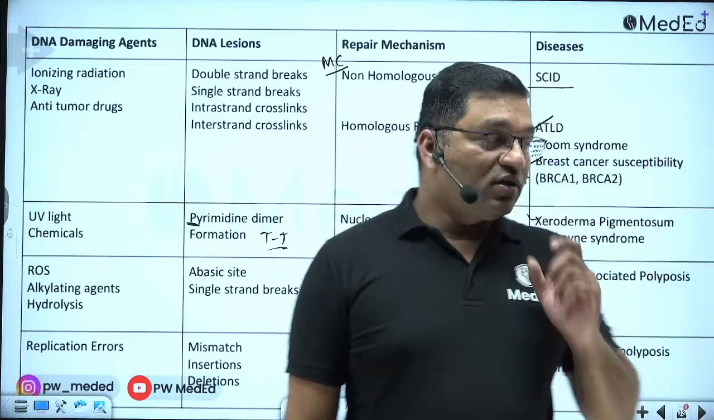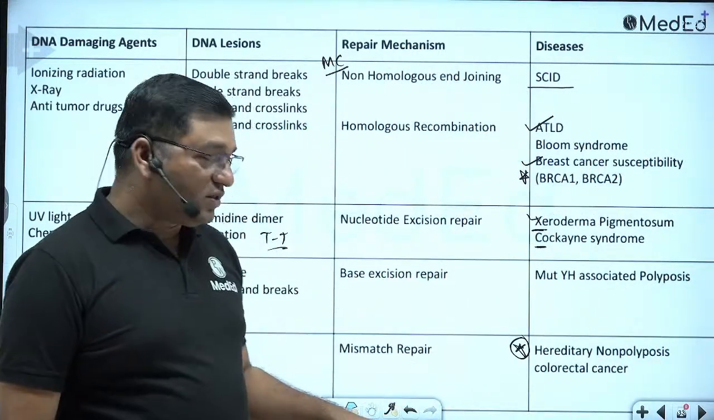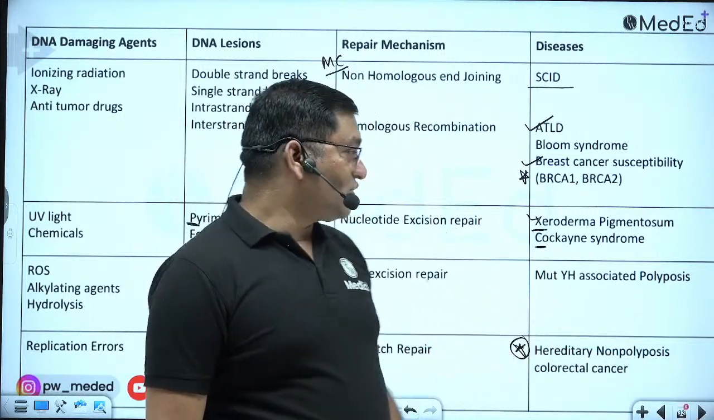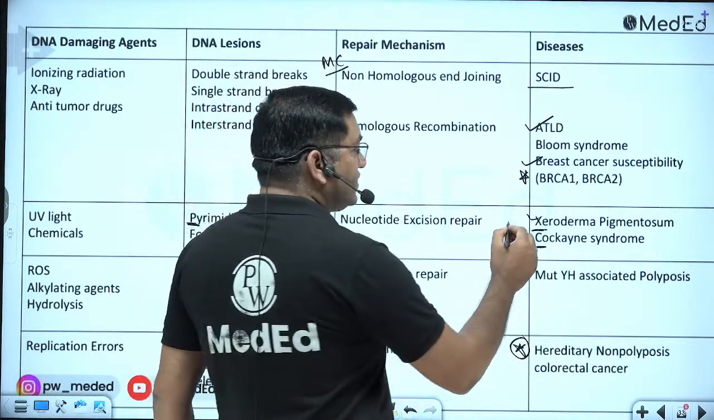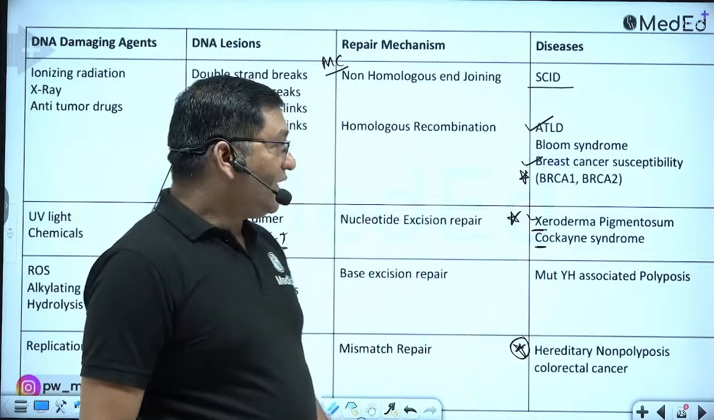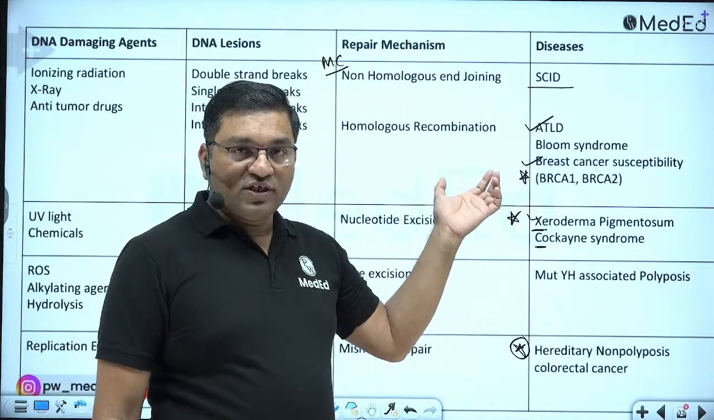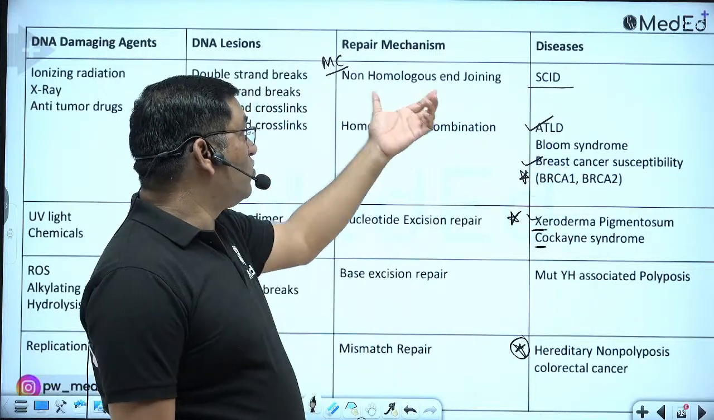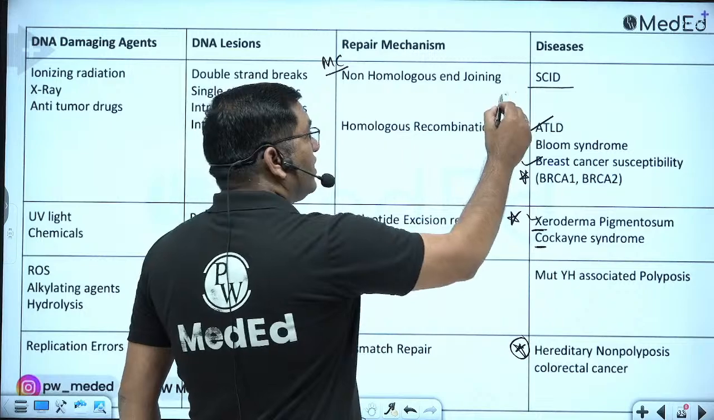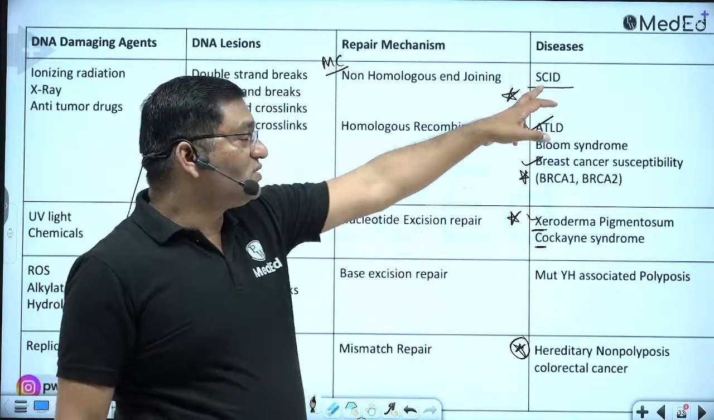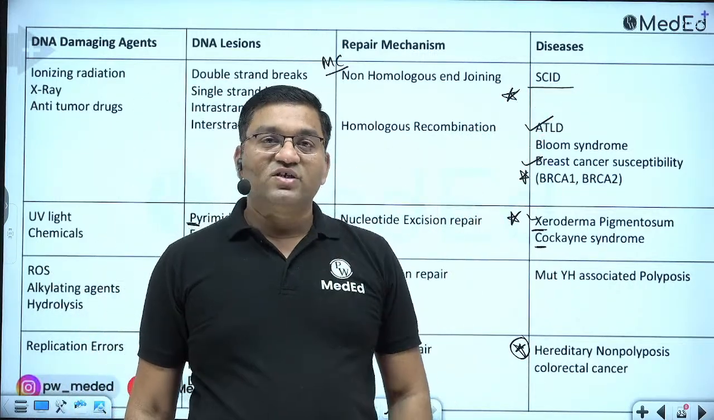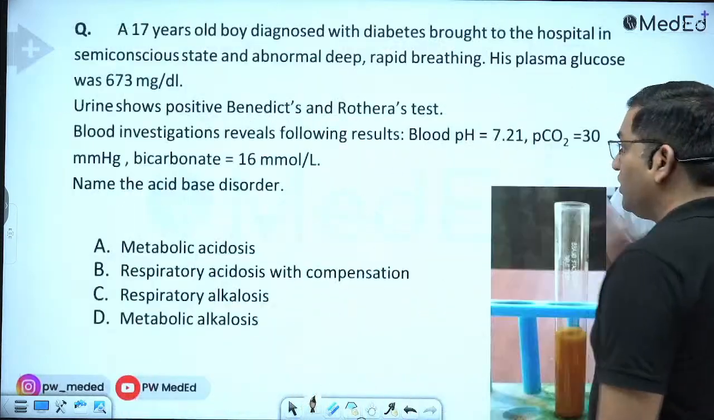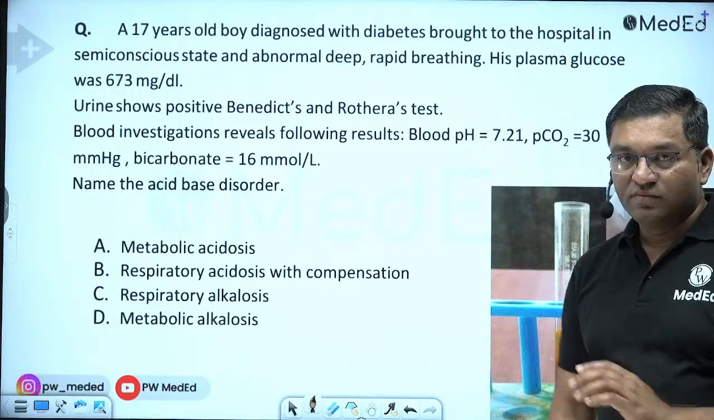So here the three parts should be remembered. A defect in the mismatch repair causes hereditary non-polyposis colorectal cancer or Lynch syndrome. Defect in nucleotide excision repair causes xeroderma pigmentosum, and defect in double strand break repair, that is homologous recombination, causes breast cancer susceptibility. Also non-homologous end joining defect causes severe combined immunodeficiency. This was the first disease for which gene therapy was tried: adenosine deaminase deficiency, SCID.